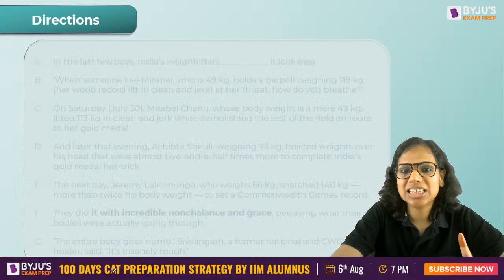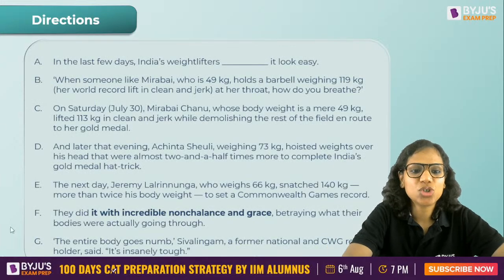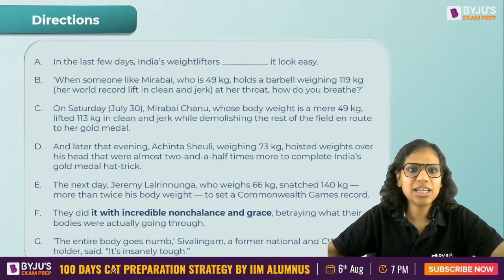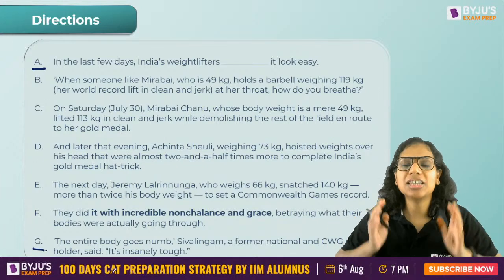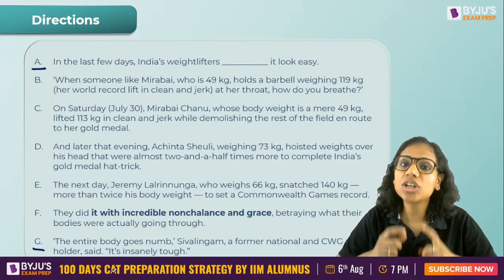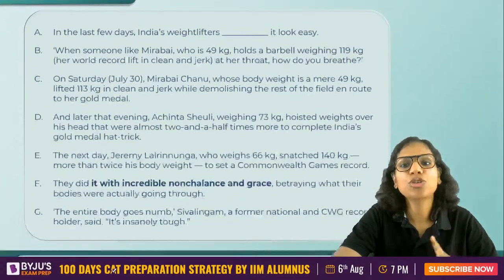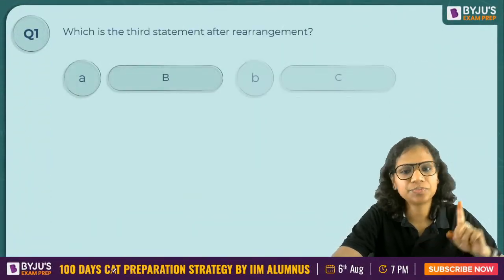So first and last in their correct position, that's what we got to know. So I do not need to rearrange A and G. A and G are in their correct position, right? Okay. Now, before you straight away start arranging a parajumble which is followed by 6 to 7 questions, what is it that you should do? You should first look at all the questions before you start solving it right away.